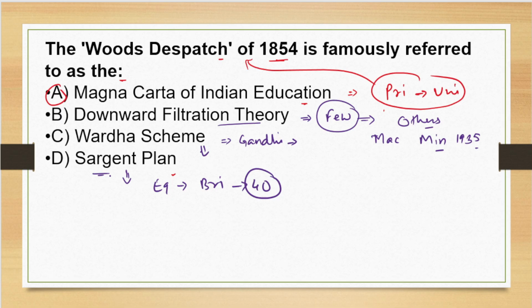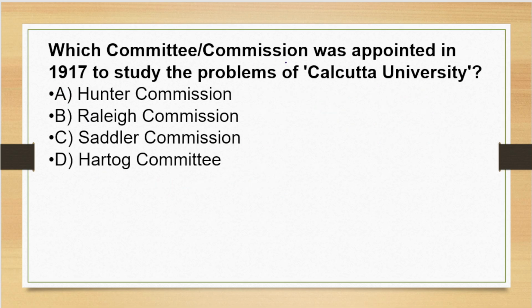Now moving to the next question. Our next question here is, which committee or commission was appointed in 1917 to study the problems of Calcutta University? Now options given here are option A, Hunter Commission, B, Raleigh Commission, C, Sadler Commission, or D, Hartog Commission. Now if we talk about the Calcutta University, it was the first university of India.